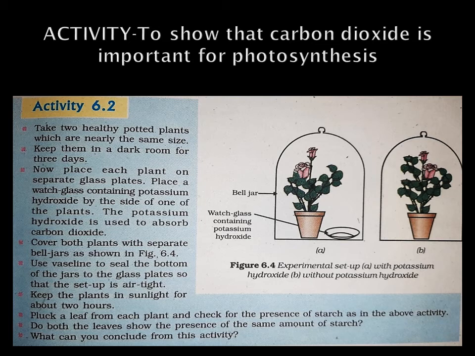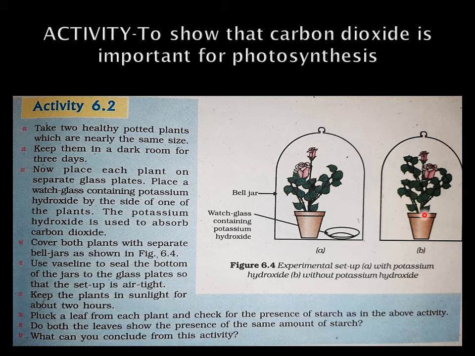After the experiment, it was seen that the leaves taken from the first bell jar did not prepare any starch, whereas the leaves taken from the second bell jar had starch present. This shows that carbon dioxide is very important for photosynthesis. Since the first bell jar was using potassium hydroxide and it absorbed all the carbon dioxide inside, photosynthesis did not take place.